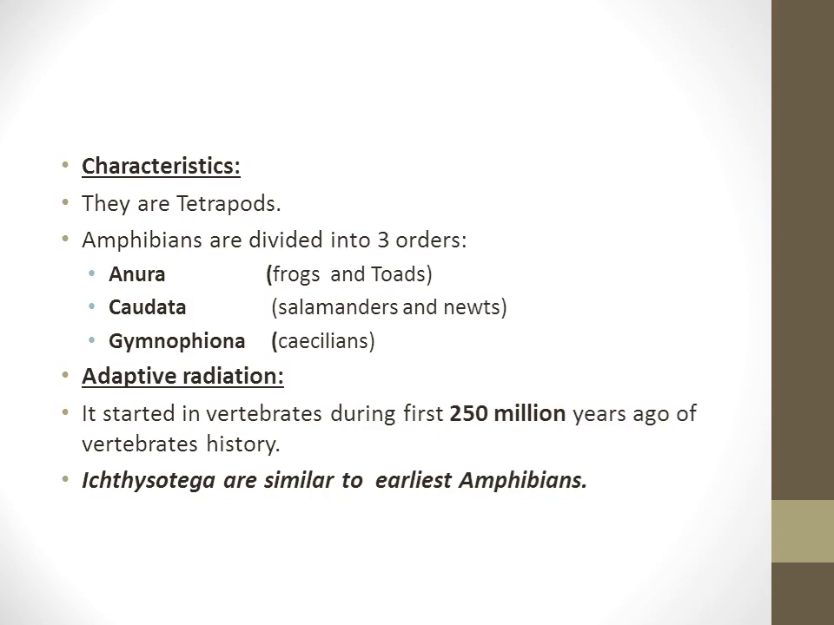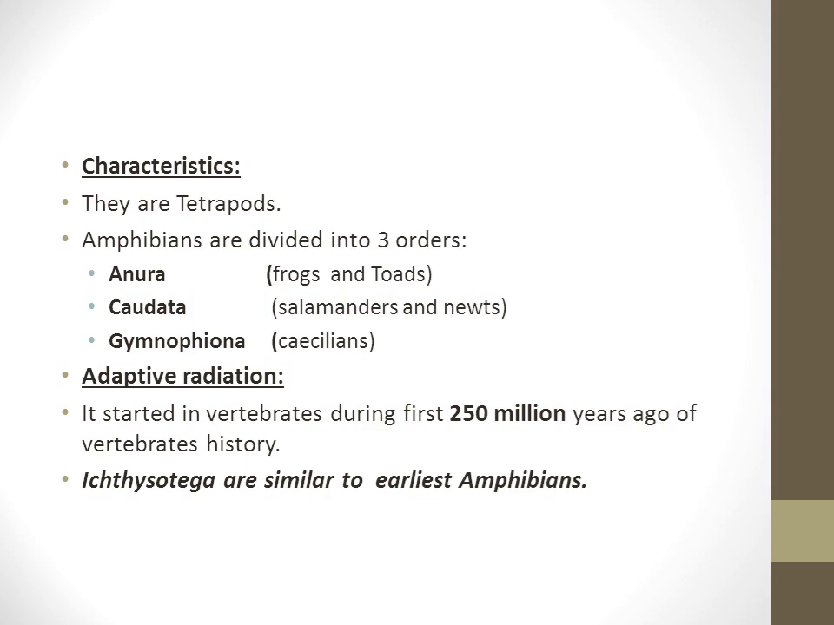Now the next term is adaptive radiation, which is the process in which new species are formed in response to the opening of a new habitat. That is, we can define adaptive radiation as the formation of new species in response to the opening of a new habitat. This is the definition of adaptive radiation.